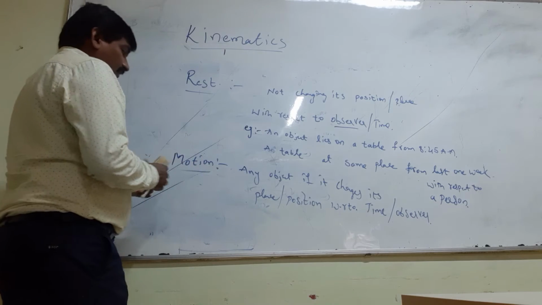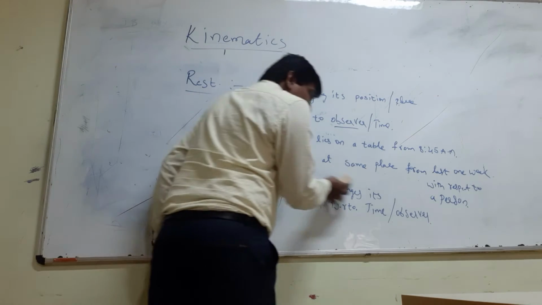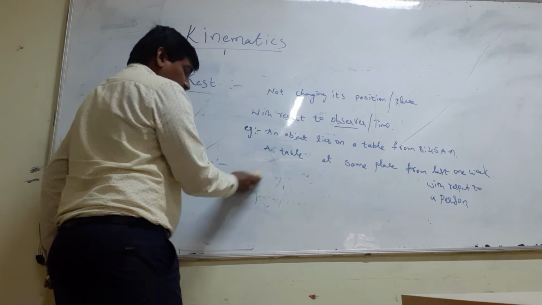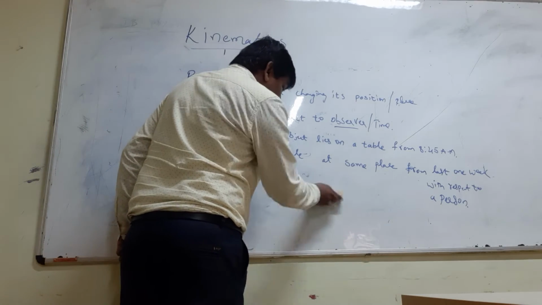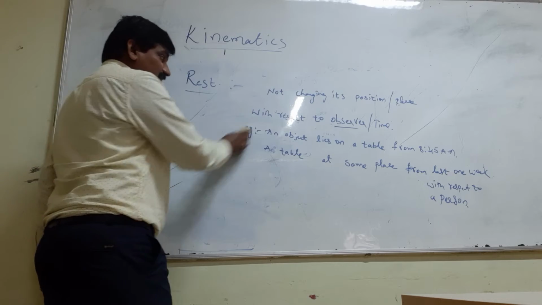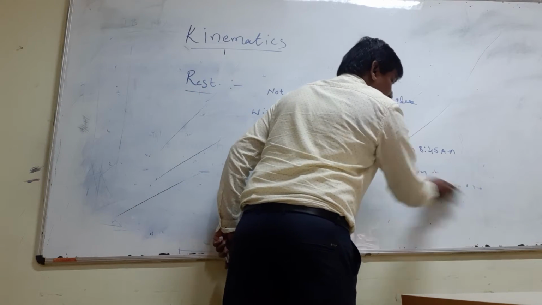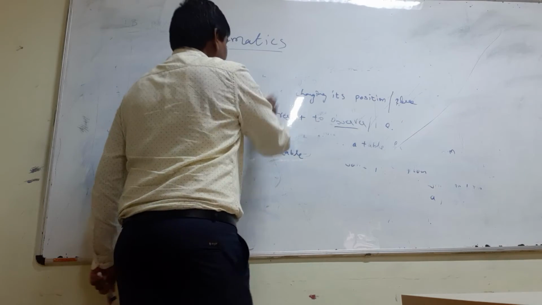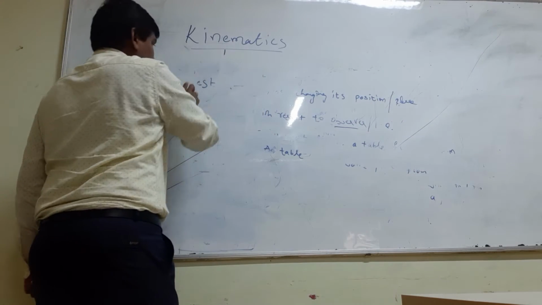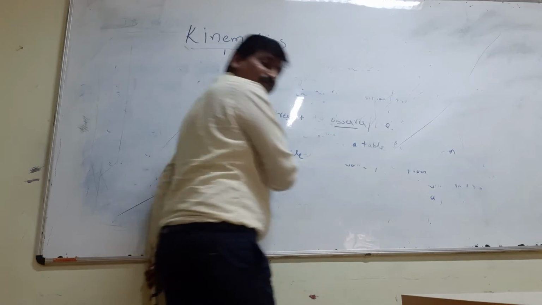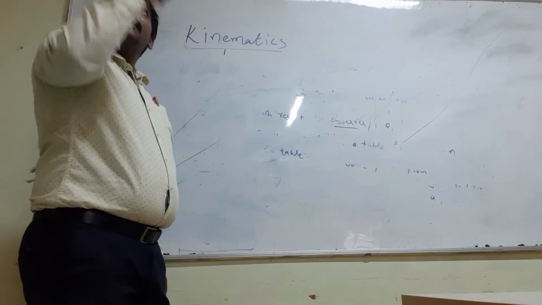Now, if you enter a little more into the topic, we need to discuss motion. What types of motions are available to us? How many types of motions do we have in day-to-day life? In day-to-day life, we notice different types of motions around us.